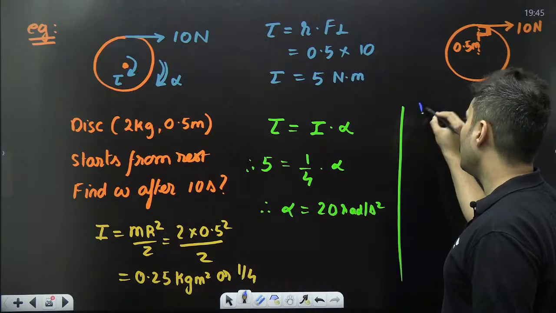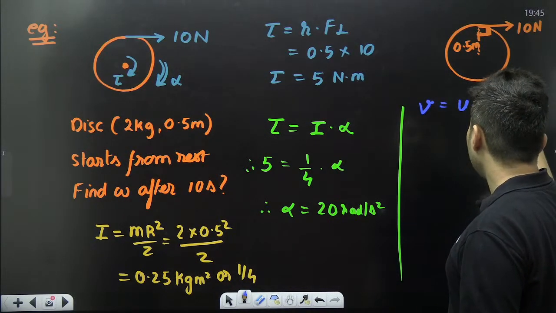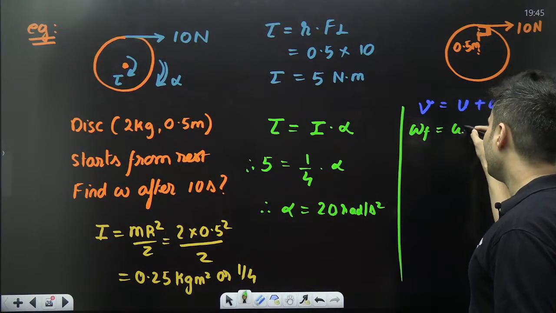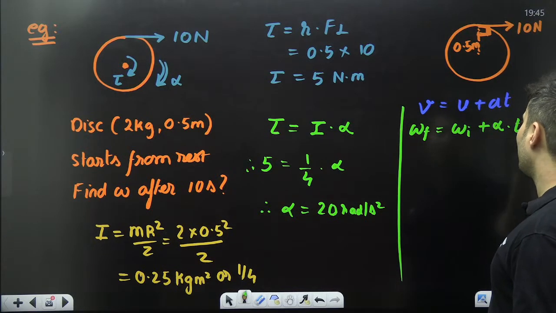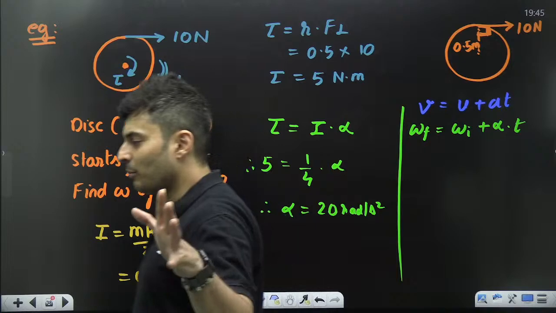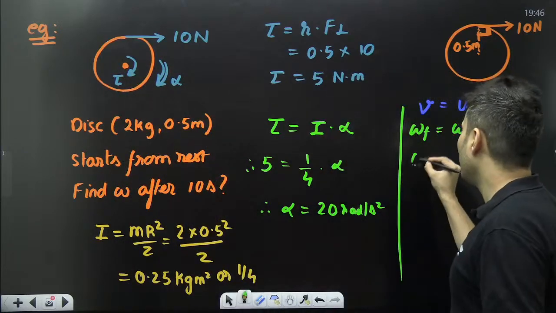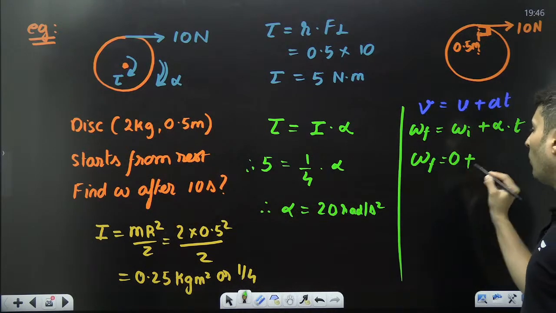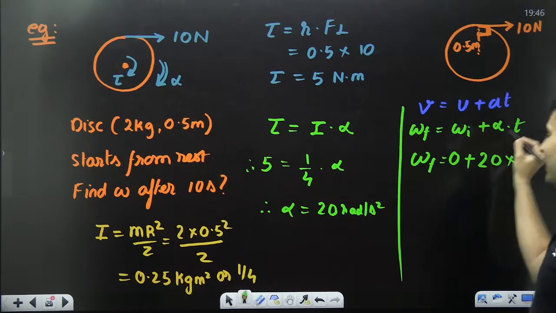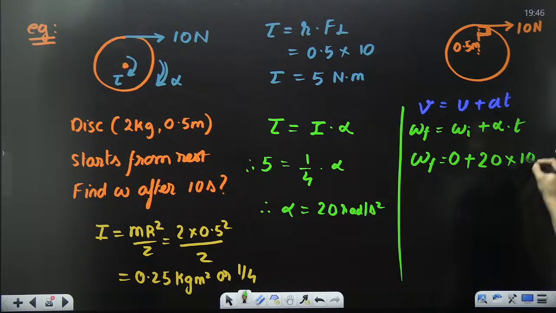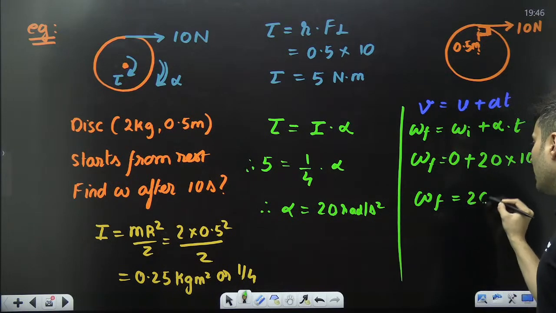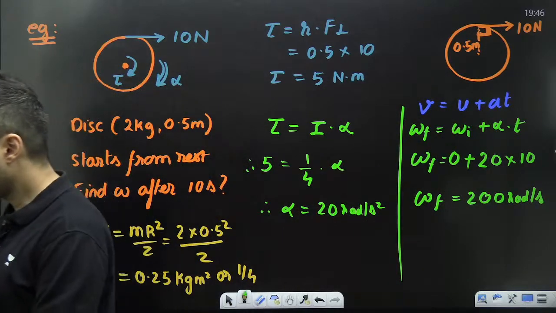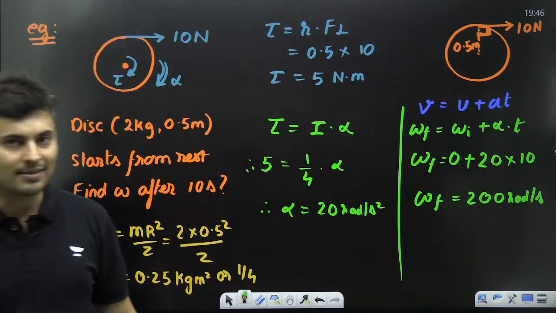Remember, we used to have an equation like V is U plus AT. Same way we have an equation here. Final angular velocity is initial angular velocity plus angular acceleration into time. This is like kinematics, but in circular motion, correct? So what will be the initial angular velocity? It starts from rest, so 0. What is alpha? That is 20. What is the time? Time is basically 10 seconds. So what is the final angular velocity? 200 radian per second. That's it. That is the answer. Very good. That's the correct answer. Understood, guys?